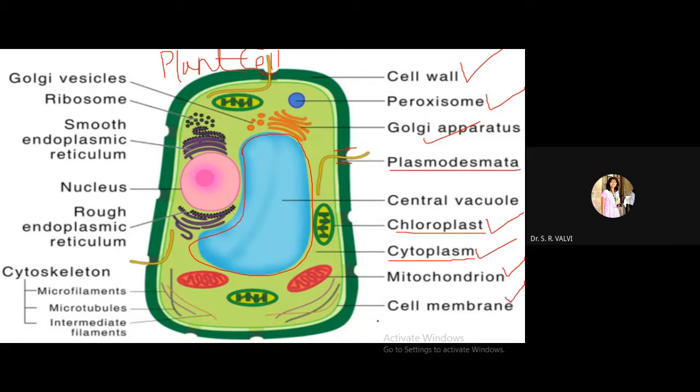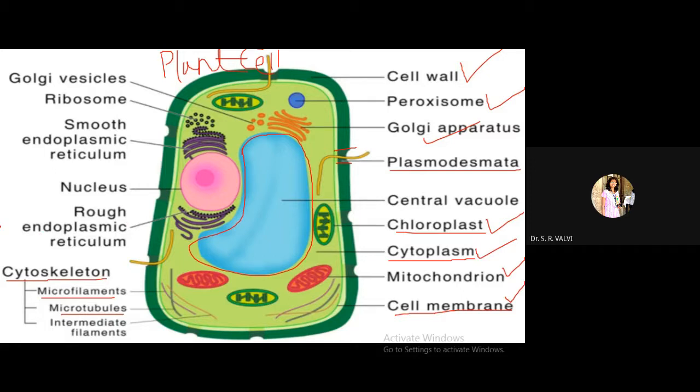Again, the cell membrane is very important to avoid the entry of foreign material into the cell. Then this is the cytoskeleton, made up of microfilaments, microtubules, and intermediate filaments. So the cytoskeleton is also present in a plant cell, which holds all these organelles in it.